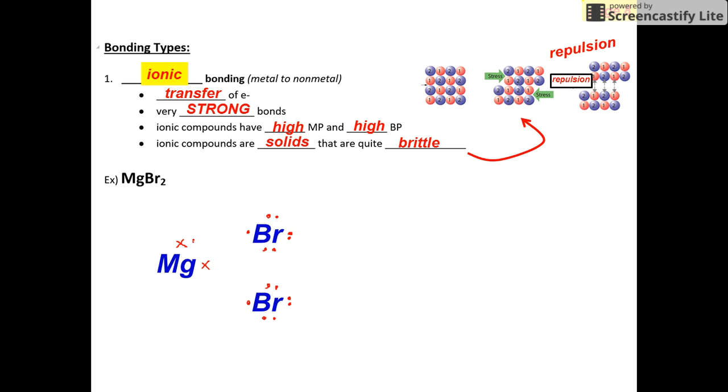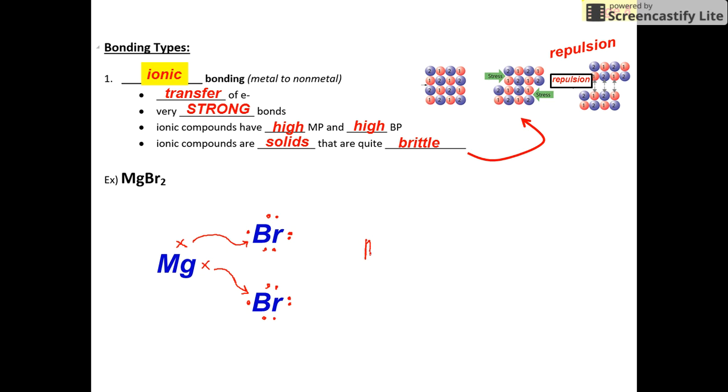And so what happens? Well, this electron is going to go right here. This electron is going to go right here. And that is going to leave us with 2 ions that are now going to stick together very strongly. And so this was kind of our rough draft, and now we're going to come up with our final Lewis dot diagram of an ionic compound. And this is not new. This is a review, folks.